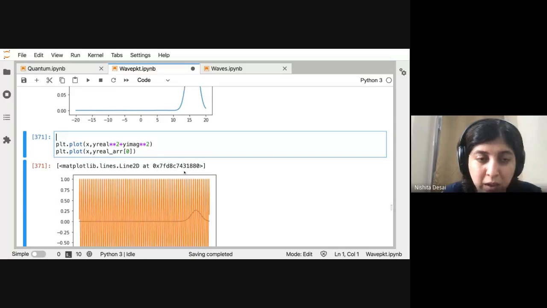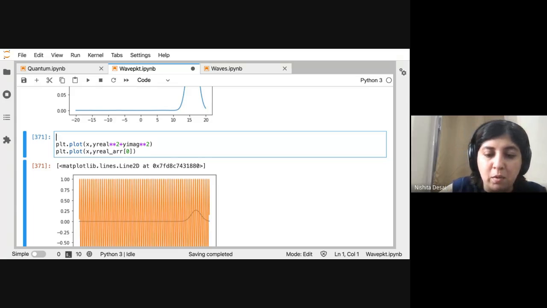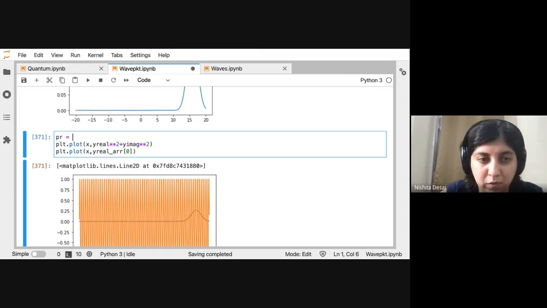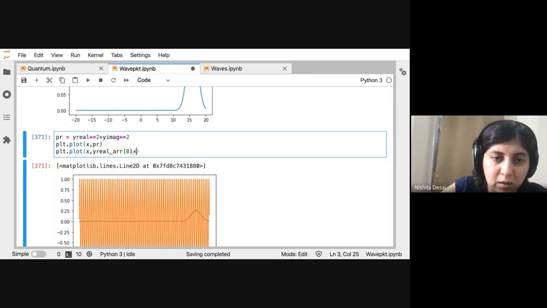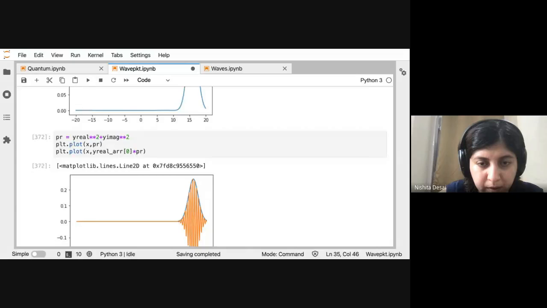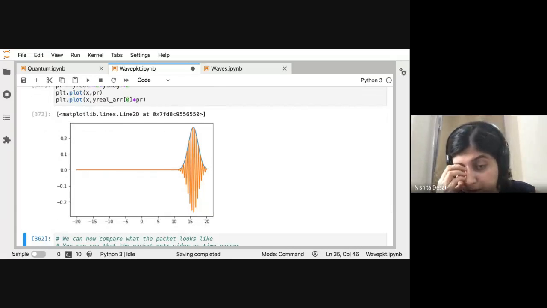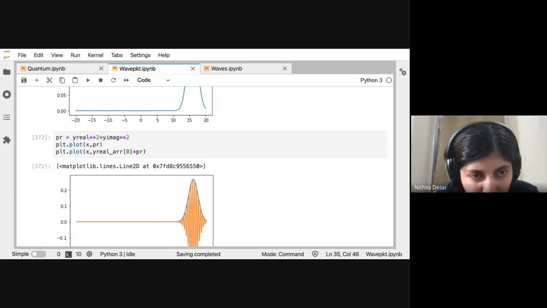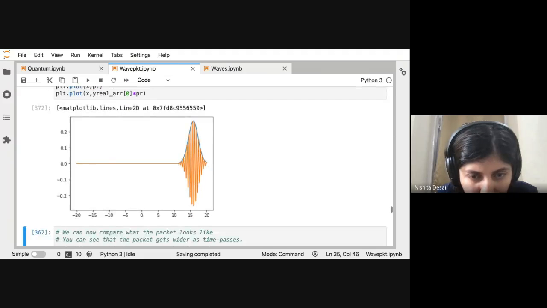So just to make it look a bit more Gaussian, I'm going to define this probability like this, and multiply it with the probability density function, so at least we know what it looks like.